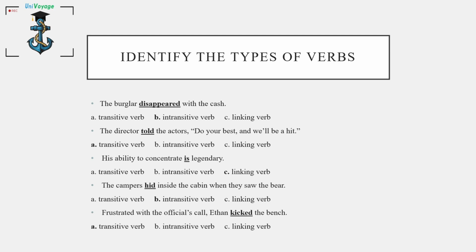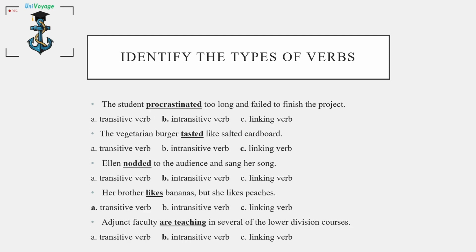The campers hid inside the cabin when they saw the bear. In this sentence, hid is the intransitive verb. Frustrated with the official's call, Ethan kicked the bench. In this sentence, kicked is a transitive verb. The student procrastinated too long and failed to finish the project. In this sentence, procrastinated is an intransitive verb.